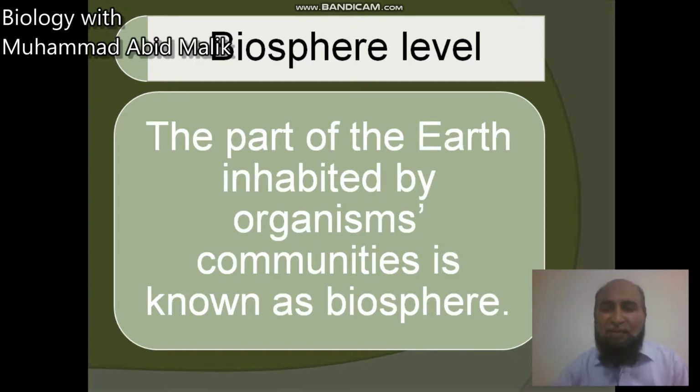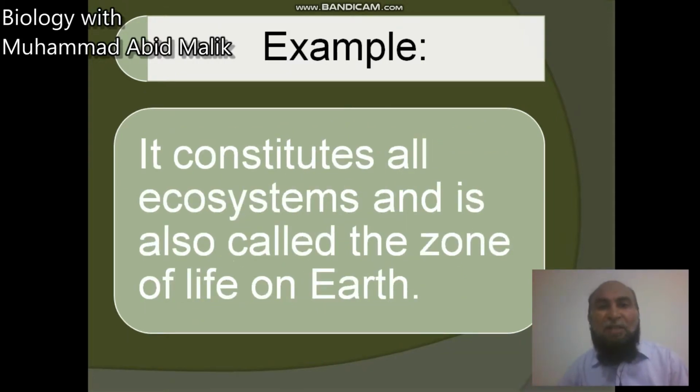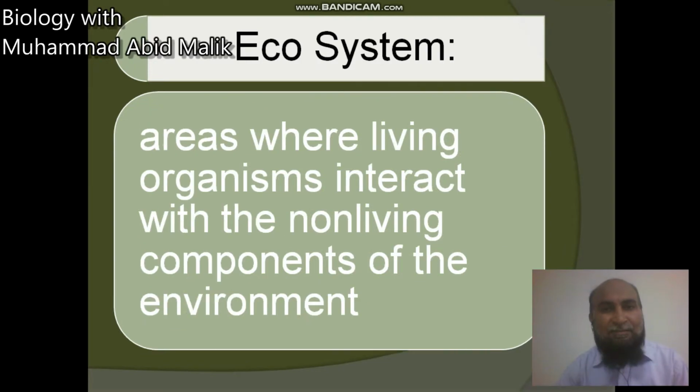It may be in the form of air, ocean, or land. So it constitutes all ecosystems and is also called the zone of life on earth. Ecosystems are areas where living organisms interact with non-living components of the environment as well as living components.